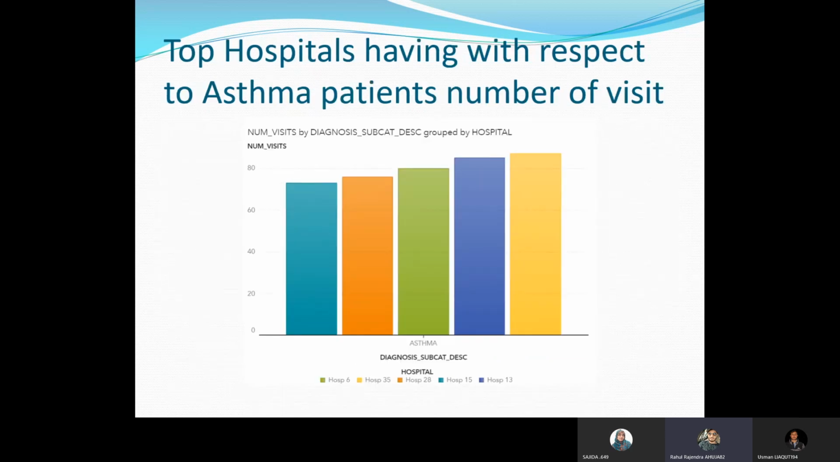Over here, we will see hospitals having patients with respect to asthma. In this graph, it is observed that there are various hospitals having asthma patients, while the maximum patients are observed in hospital 35, while the least has been observed in hospital 15.